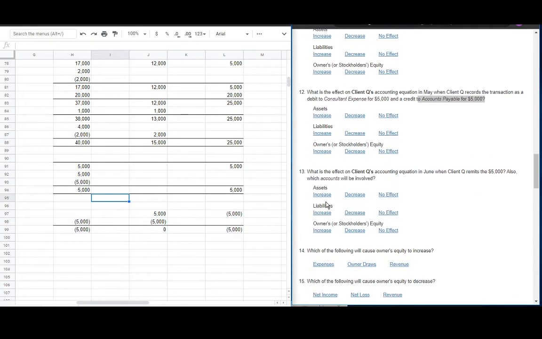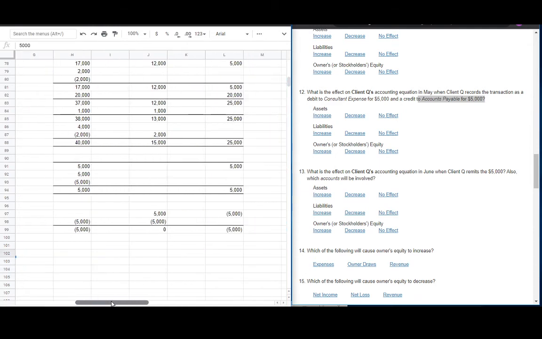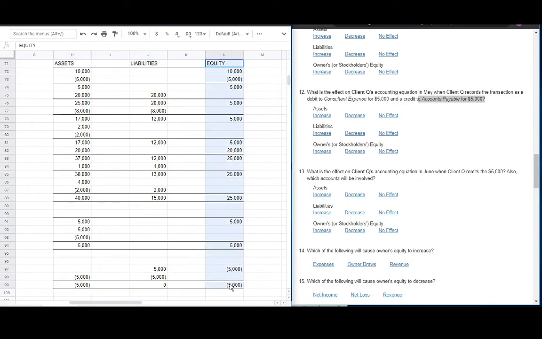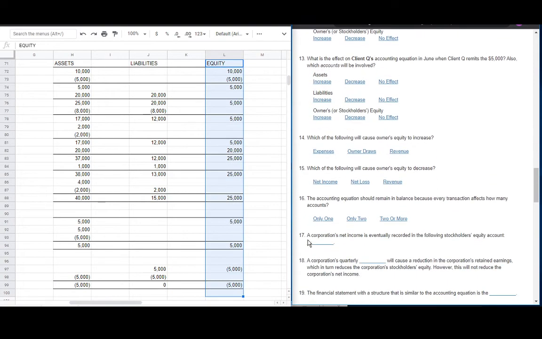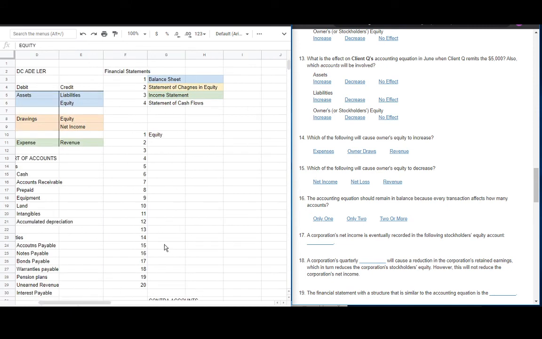And last number, what is the effect on client Q's accounting equation when client Q remits the 5,000? So the last journal entry here is cash is going out and accounts payable is going out of 5,000. Since canceling out the previous accounts payable, we get this account balance. So we have a negative asset here and a negative equity here. So number 14. Let's continue. Let's go back here and let's type our answer here.